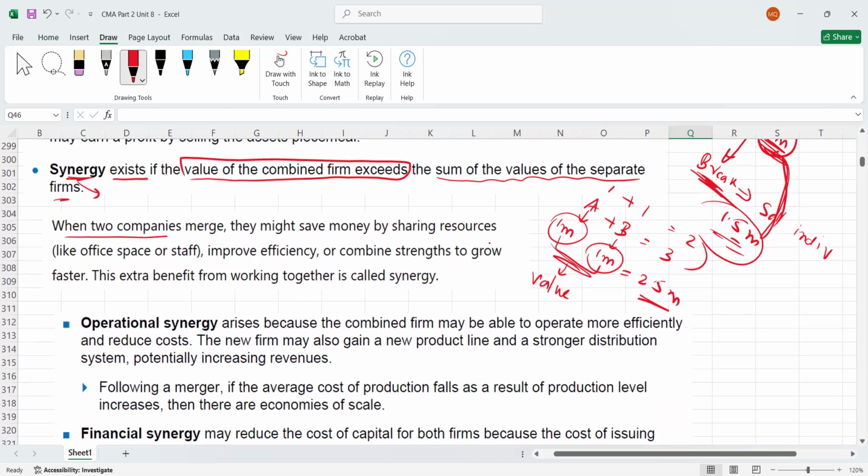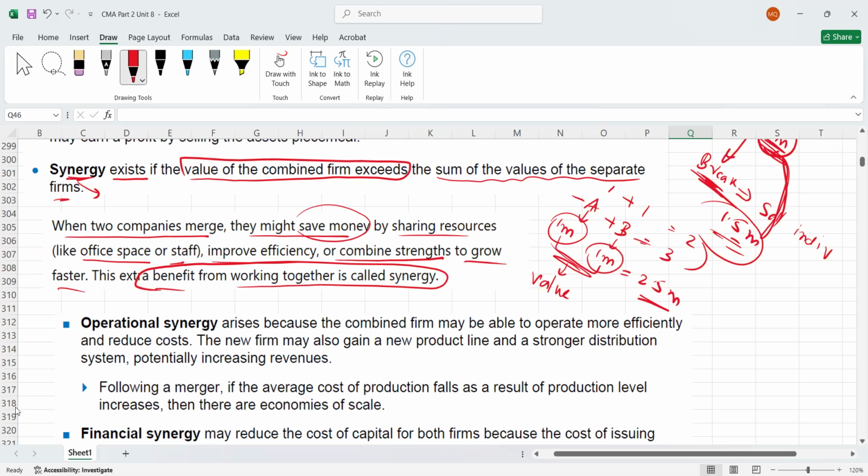When two companies merge, they might save money. For example, previously they had one IT department for A and a second IT department for B. Now they can have only one IT department for both companies, so cost is being saved, right? They can also save money by sharing resources like office space or staff, improve efficiency, or combine strengths to grow faster. The extra benefit from working together is called synergy. This is another definition: whatever extra benefit you get by working together is called synergy. Now the question is why the firm value increases once they merge with each other.